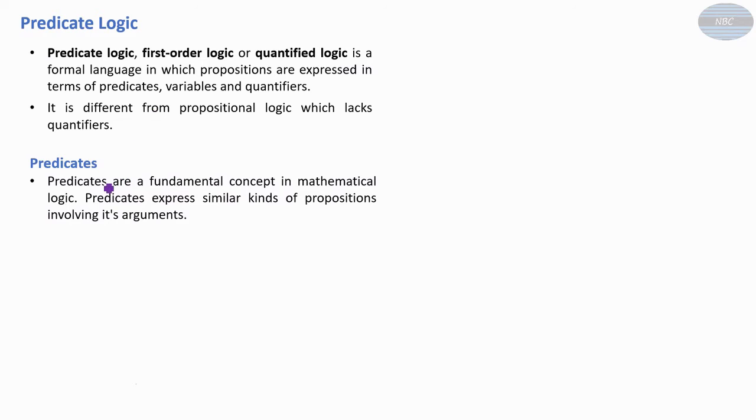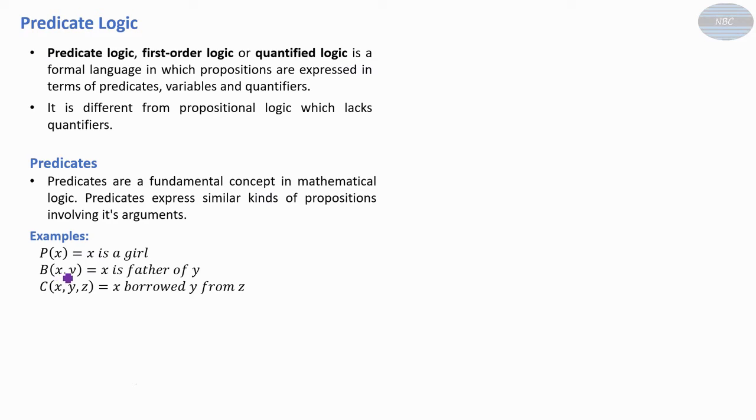Now come to predicates. Predicates are a fundamental concept in mathematical logic. Predicates express similar kinds of propositions involving their arguments. So this is the formal definition. Come to an example here. A predicate can be expressed like this: P(x) is equal to x is a girl, where x is a variable. So x can be anything. x can be any person, male or female.